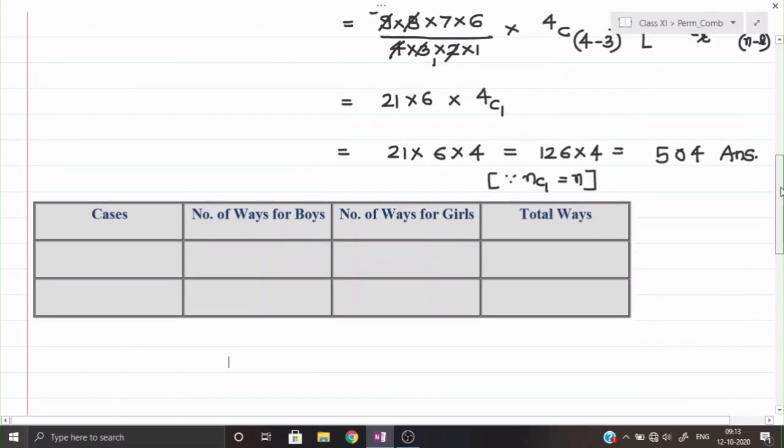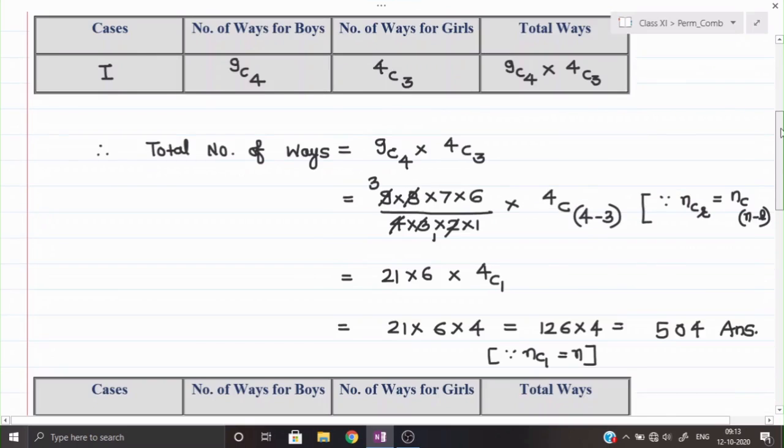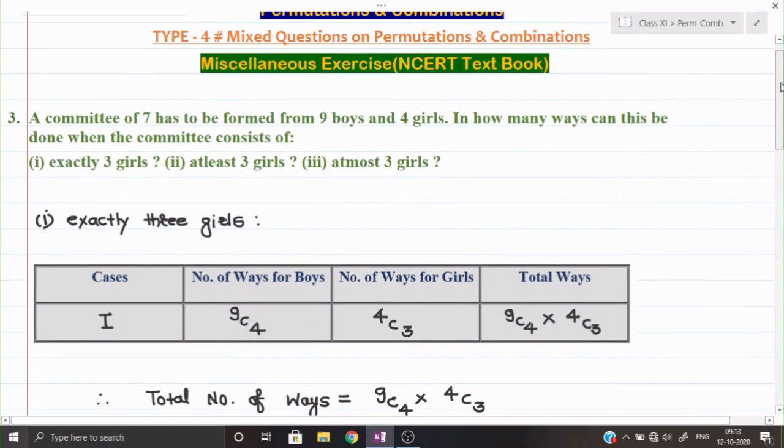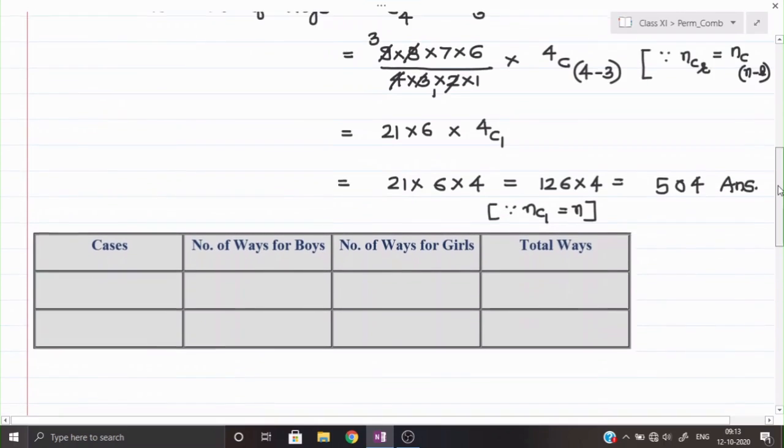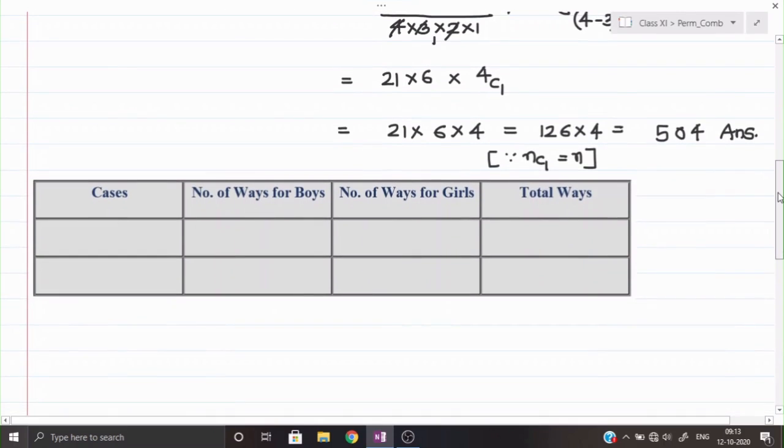Yes, now let us see what different cases are possible. What they are saying in the second part, they are saying at least 3 girls. Remember 9 boys are there and 4 girls are there. Okay, accordingly we have to maintain. This one I will take a little down.